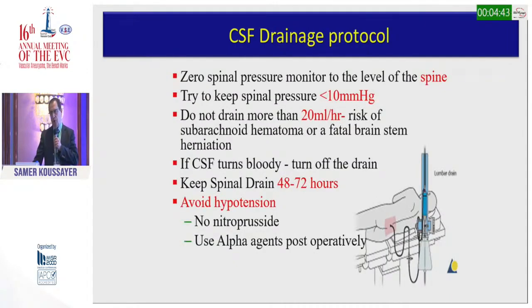This is a very important protocol. When you send the patient to the ICU, it's very important to give this protocol to the ICU team. You need to zero the spinal pressure monitor to the level of the spine, because ICU people are used to leveling all the lines to the level of the heart. We need to keep the spinal pressure less than 10. Don't drain more than 20 cc per hour because you may get subarachnoid hemorrhage or fatal brain stem herniation.